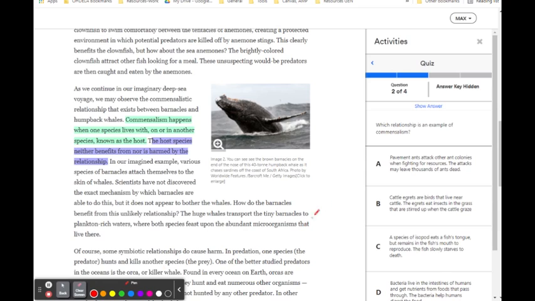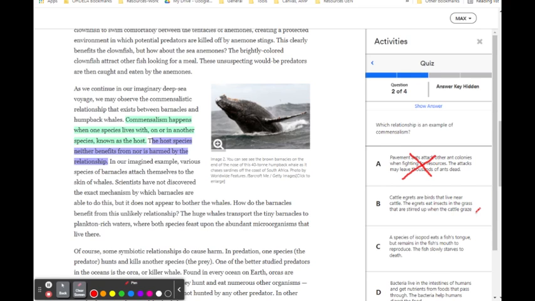benefiting. A says pavement ants attack other ant colonies when fighting for resources. The attacks may leave thousands of ants dead. Well, those are two organisms in a relationship. Whichever ant wins benefits, but the other one is harmed. So this is not commensalism.